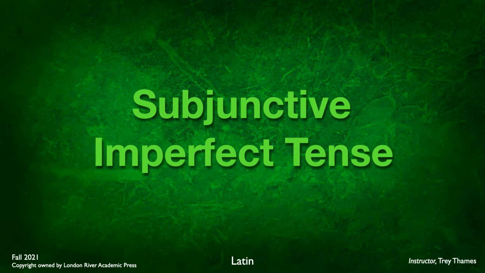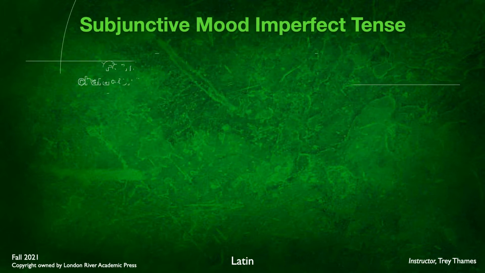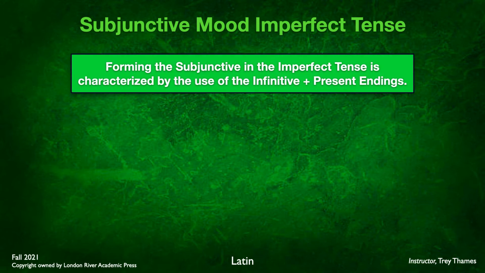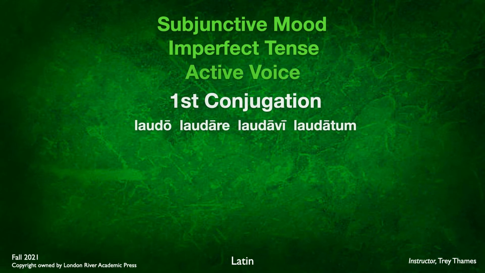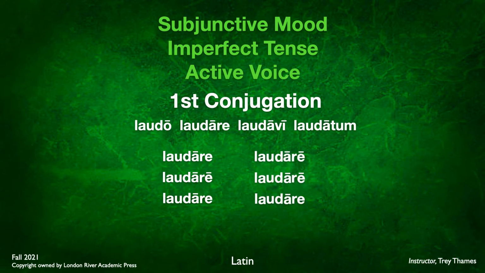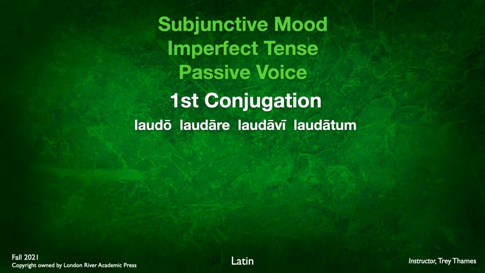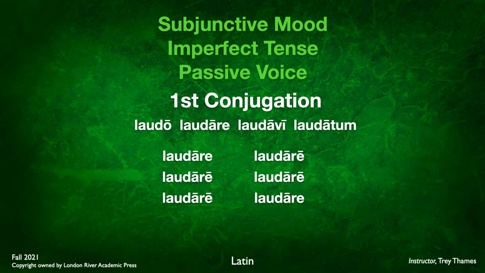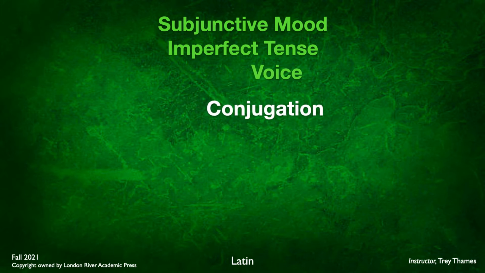Now, in this chapter, we're going to be studying the imperfect tense. It's actually quite easily formed, you'll be pleased to see. We form the imperfect tense of the subjunctive simply by taking the infinitive and adding the present tense endings. Let's look at the first conjugation paradigm verb laudo, laudare. We take the infinitive laudare and simply add the endings -m, -s, -t, -mus, -tis, -nt. This is true as well for the passive form: we take laudare and add -r, -ris, -tur, -mur, -mini, -ntur. And this is a simple form for all of the conjugations.